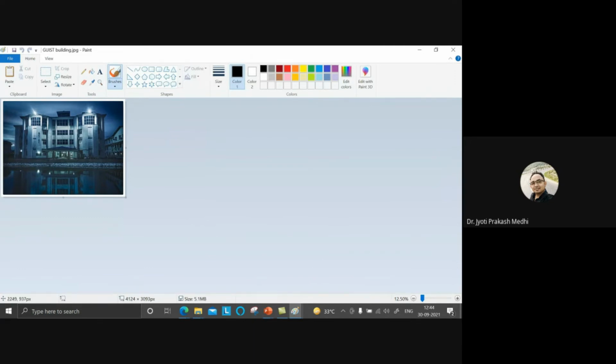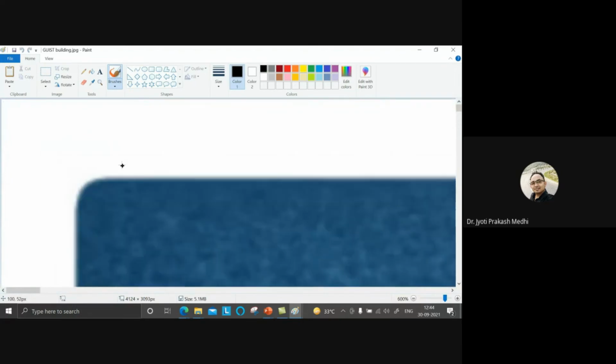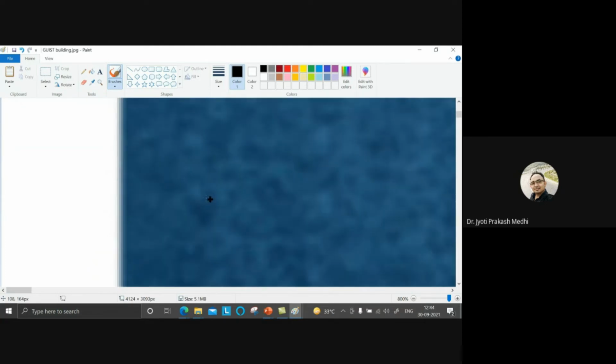So, for example, this is an image. This is our GOST building. So, as you can see, as I have told, this is a matrix. Whenever I zoom in the image, as you can see, there are box-like structures.